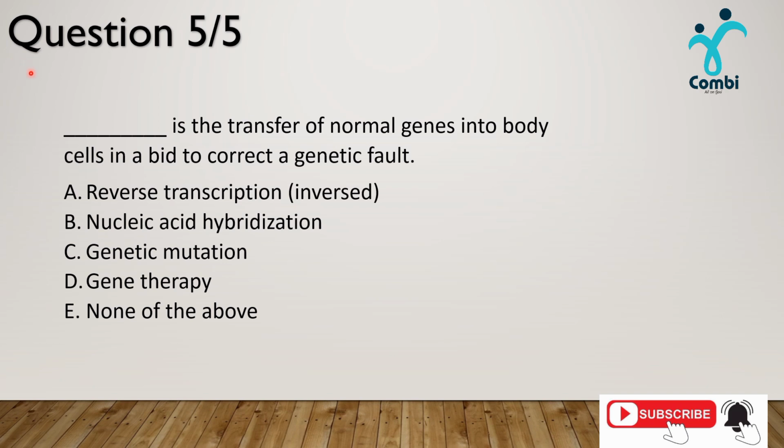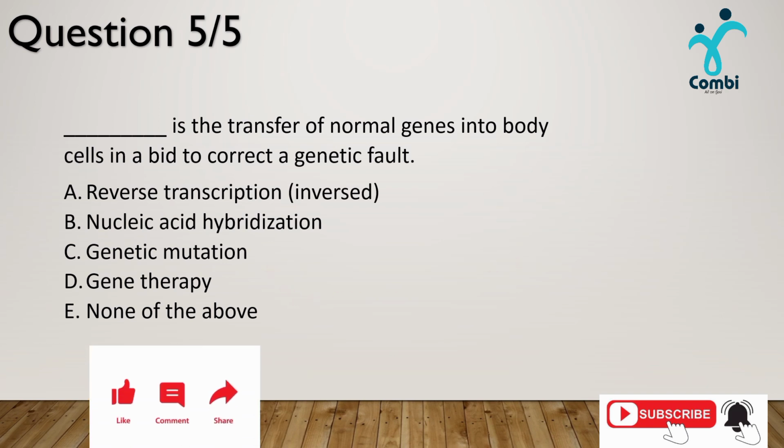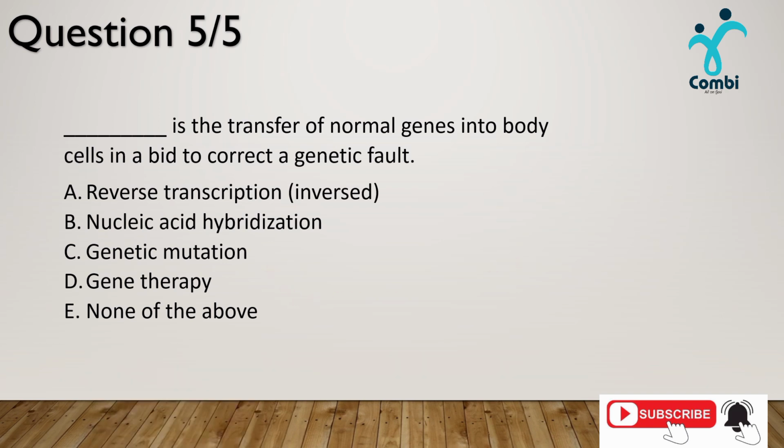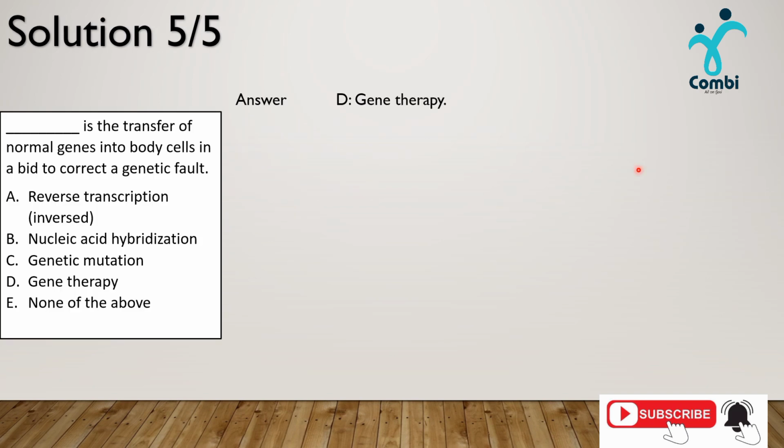Okay, here comes our last question. It says, dash is the transfer of normal genes into body cells in a bid to correct a genetic fault. The first option, A, reverse transcription; the second option, nucleic acid hybridization; the third, genetic mutation; the fourth, gene therapy; the fifth, none of the above. Let's see which of them is our answer. The answer is D, gene therapy.